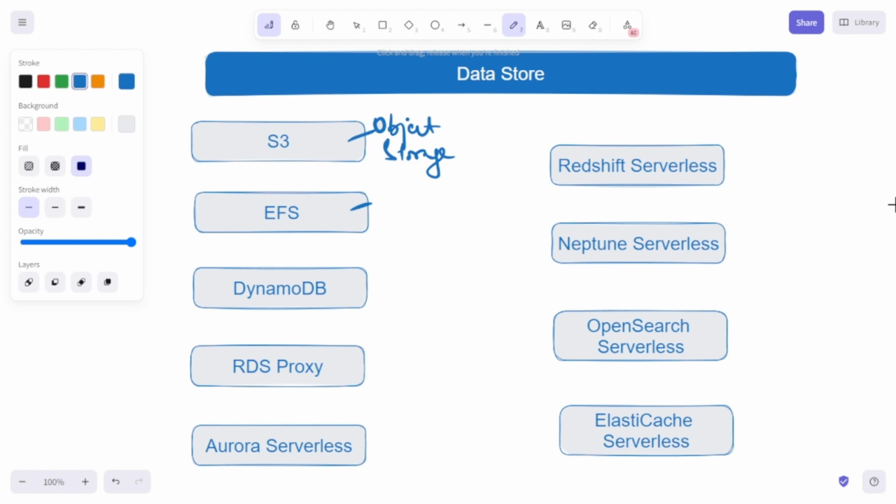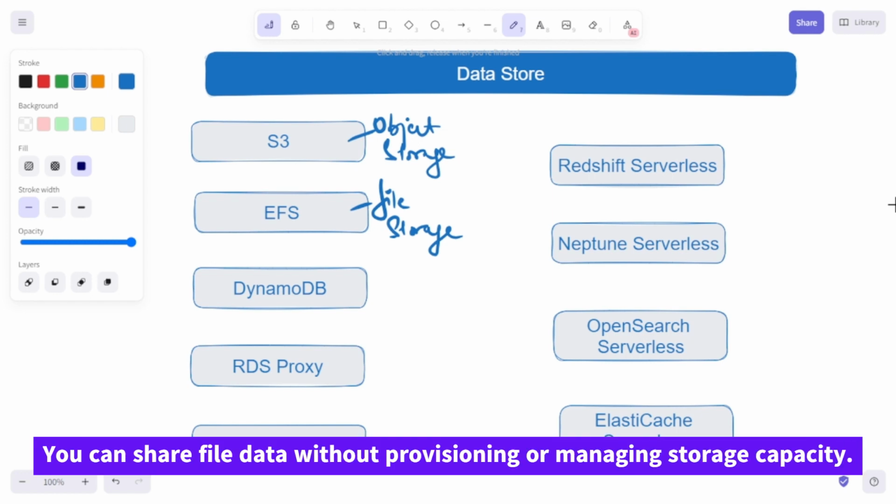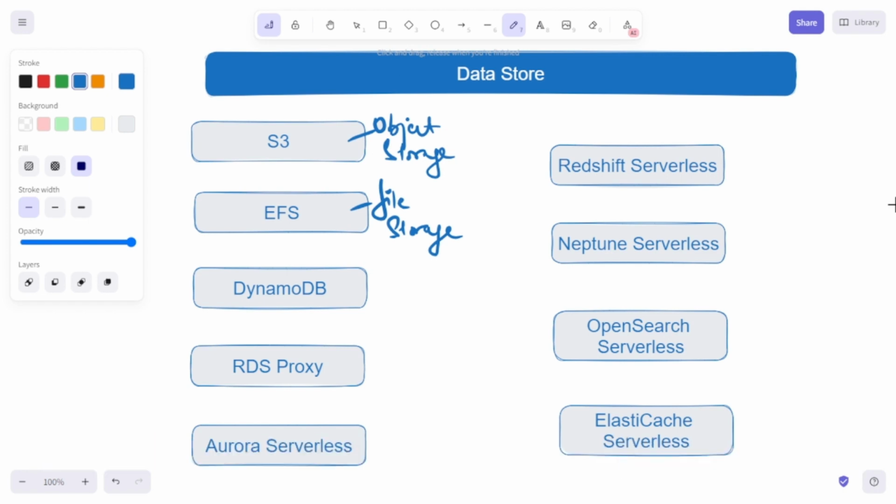Next service is Elastic File System. This is a serverless and fully elastic file storage. With EFS, you can share your file data without provisioning or managing the storage. EFS automatically grows and shrinks as you add or remove files without any requirement of management or provisioning. EFS can be mounted on EC2 instances, containers, Lambda functions, or your on-premises servers as well. Next is DynamoDB.